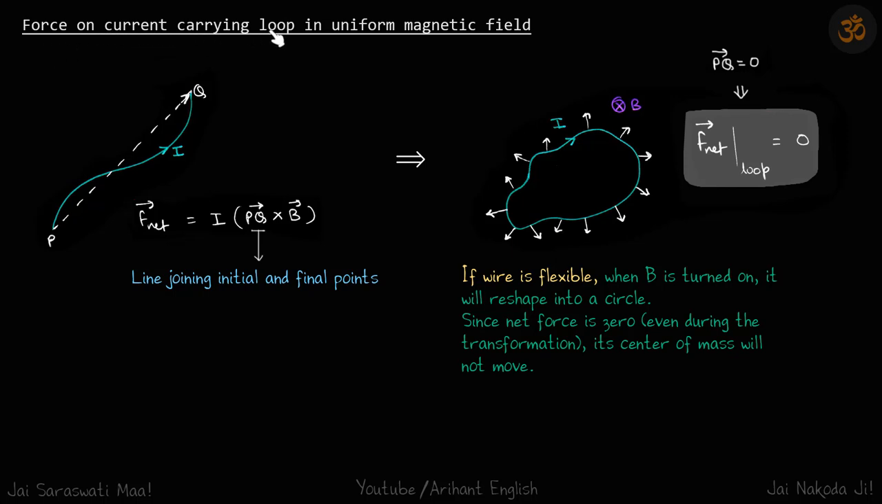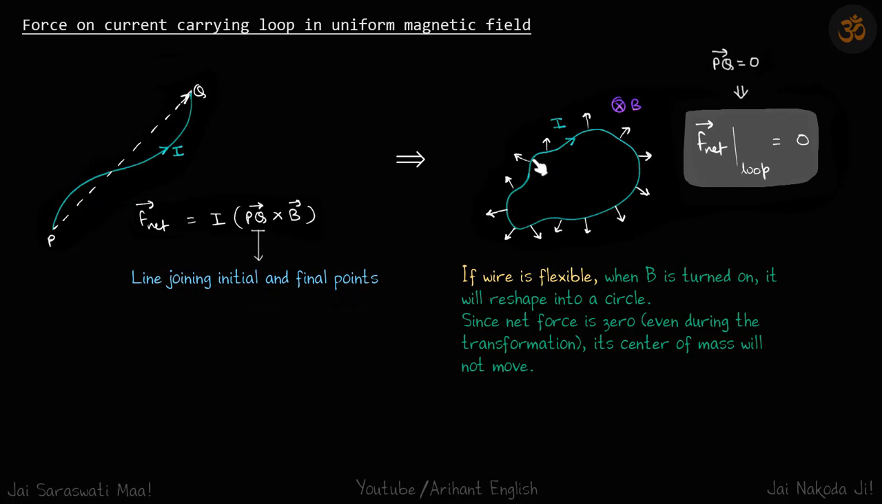Force on current carrying loop in uniform magnetic field. So we already know that the force on a current carrying wire is I times PQ vector cross B, where PQ vector is the line joining the initial and final points.